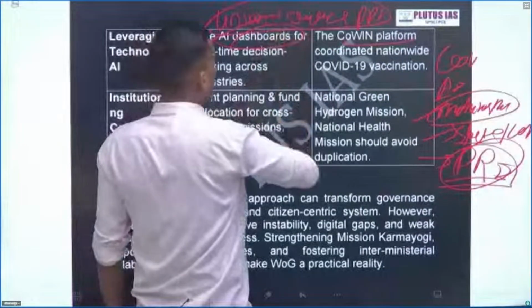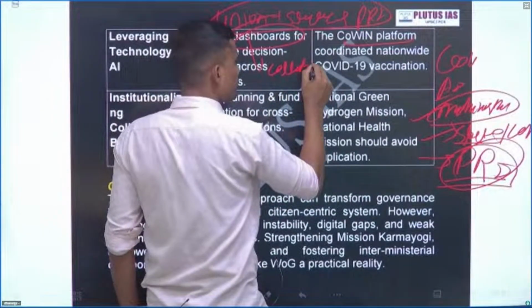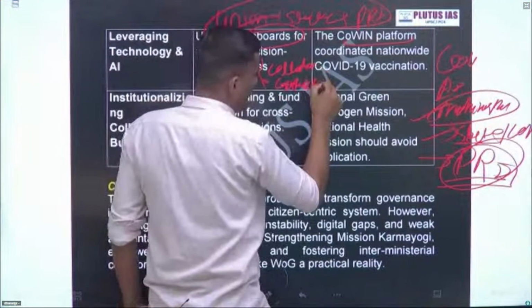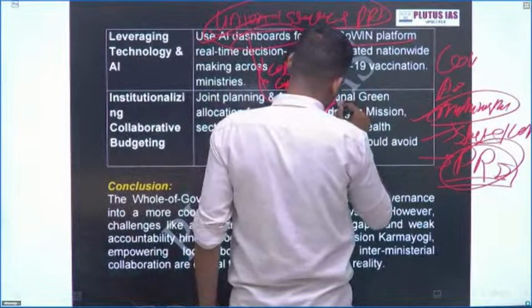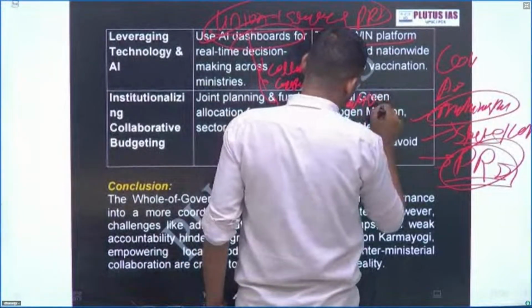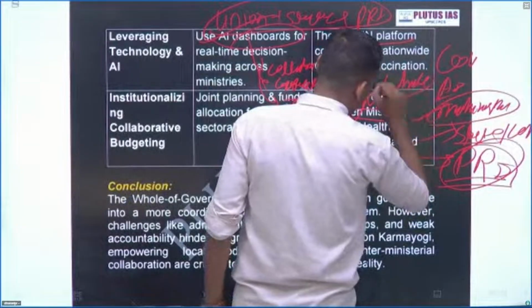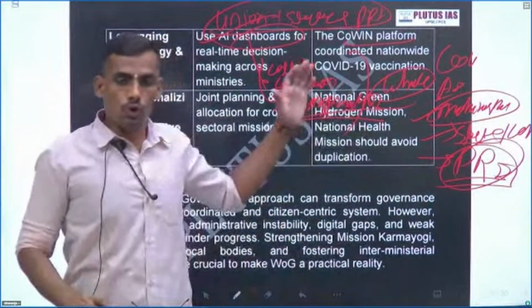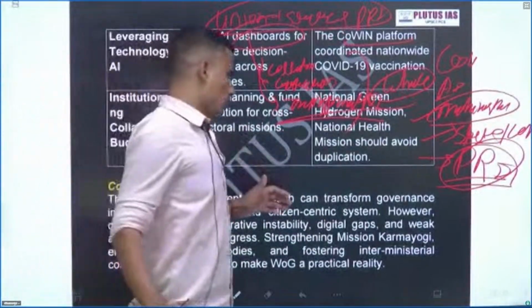Cooperation, collaboration, and transformation should be the mantra, and this will happen through the whole of government approach. We are aspiring to become a developed country by 2047, so the whole of government approach is a vehicle for a developed India.